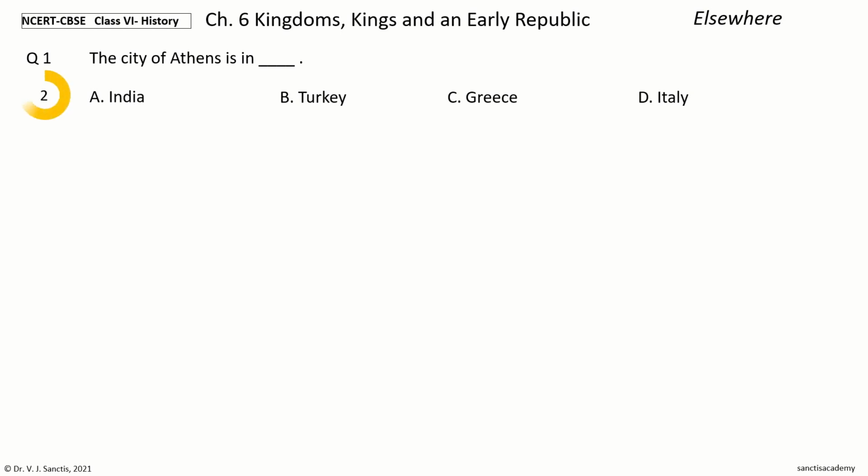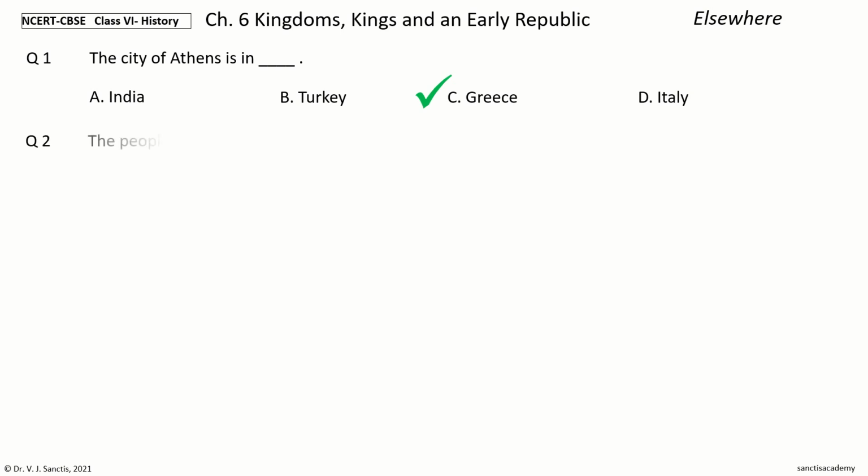Question 1. The city of Athens is in dash. The options are India, Turkey, Greece, Italy. Your time to choose. And the answer is Greece. So, the city of Athens is in Greece.